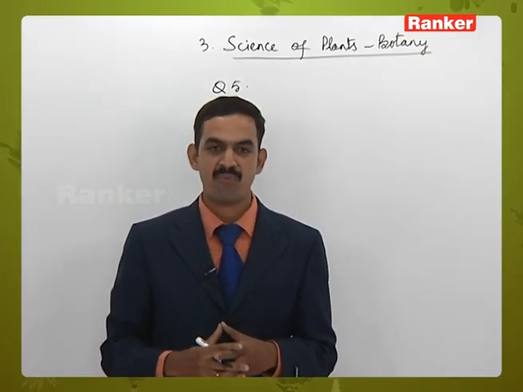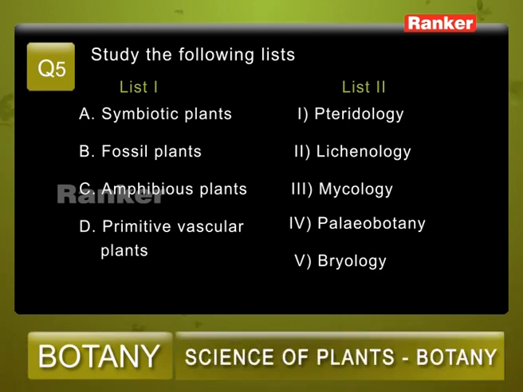Question number 5, study the following lists. List 1: A, symbiotic plants, B, fossil plants, C, amphibious plants, D, primitive vascular plants. List 2: 1, pteridology, 2, lichenology, 3, mycology, 4, palynology, 5, bryology.